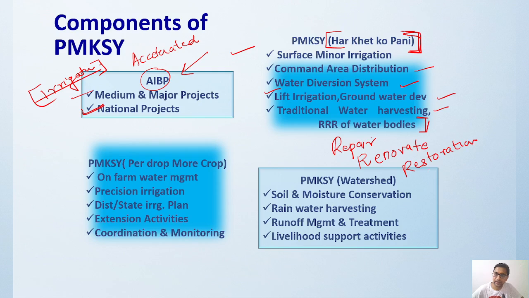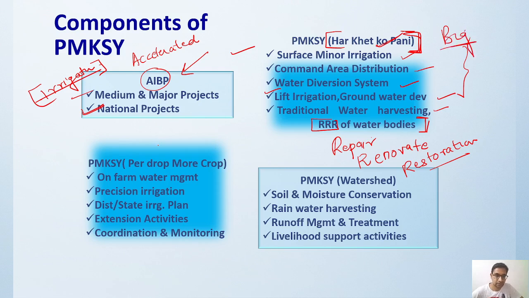These are the three things, RRR of the water body. So Har Khet Ko Pani we are going to provide with the help of these, and whatever else we can do, these are the big things over here.